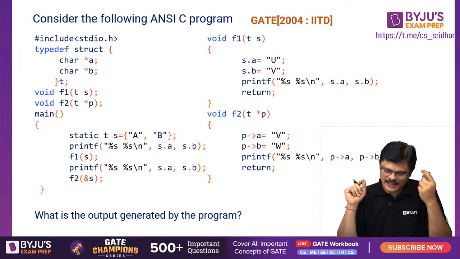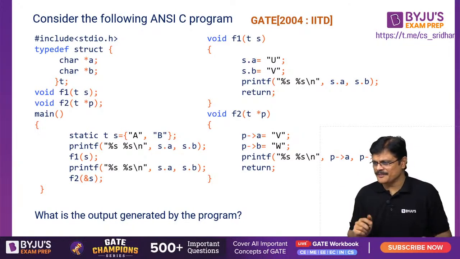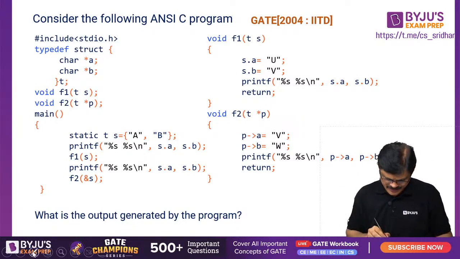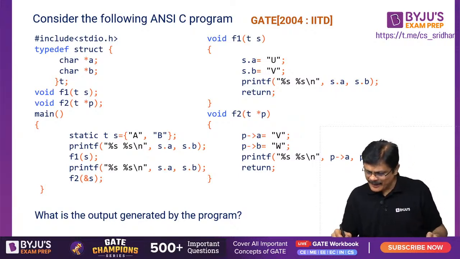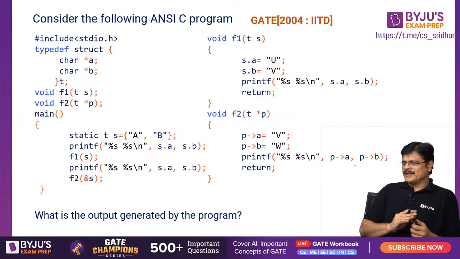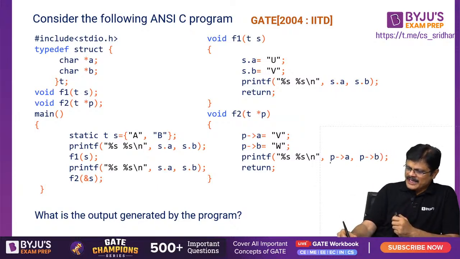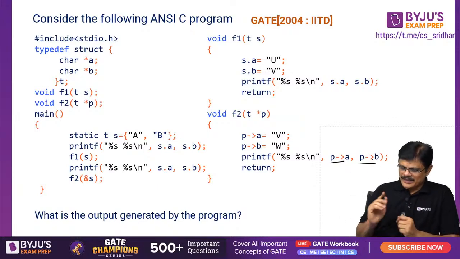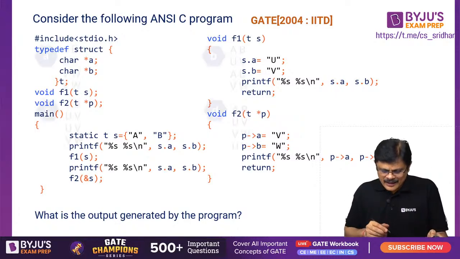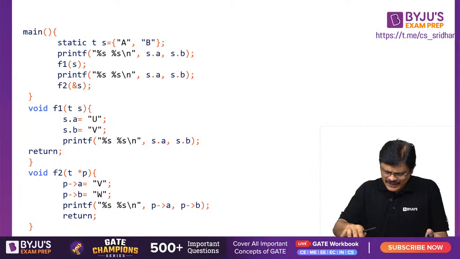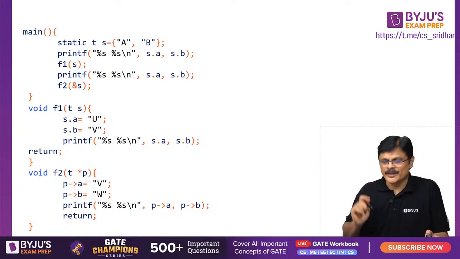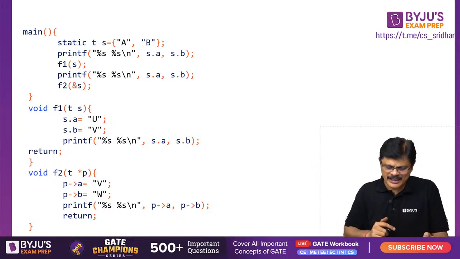Okay, let us take this particular example, sir. It's a GATE question. Let us solve this. Let us try this. A big question, sir. I think some part might be missing here. Yeah, I think you can see the last part, P arrow A and P arrow B. Now look here. This is the option for this. What I do is I will simplify what is required. I will write it so that I have some space and can solve the problem here. So the same problem I have written separately, my dear friends. Unnecessary things I removed.